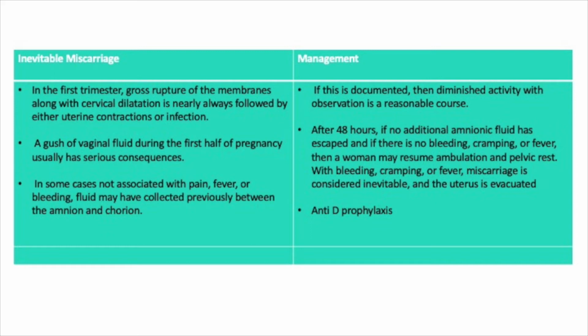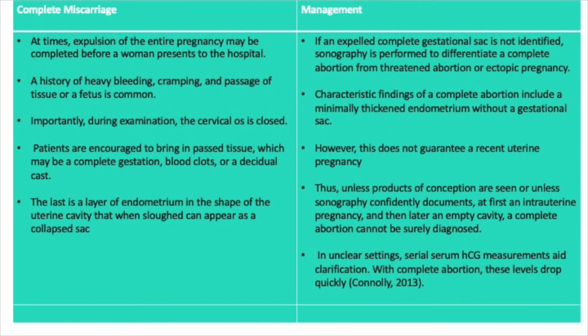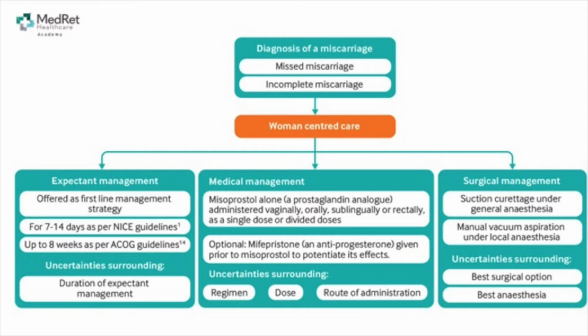Incomplete miscarriage is when there is bleeding that follows partial or complete placental separation and dilatation of the cervical os. The fetus and the placenta may remain entirely within the uterus or partially extrude through the dilated os. Before 10 weeks, they are frequently expelled together, but later on they may deliver separately. The management options of incomplete abortion include surgical curettage, medically inducing the evacuation of the retained products of conception, or expectant management in clinically stable women.